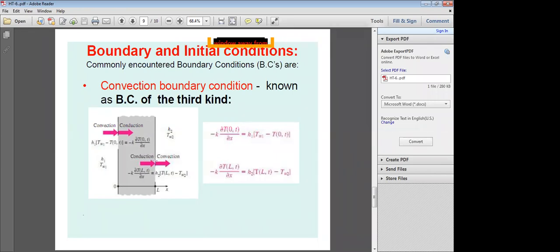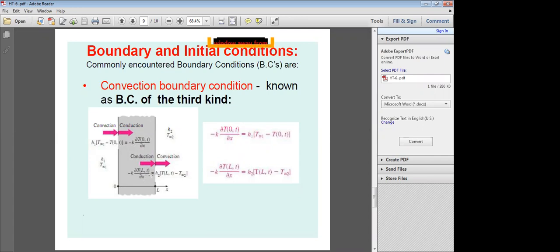At the second, right side boundary, conduction heat transfer is minus k dT/dx at x equal to L at a given time t, that is minus kA, with unit area 1, times dT/dx at x equal to L and given time t.